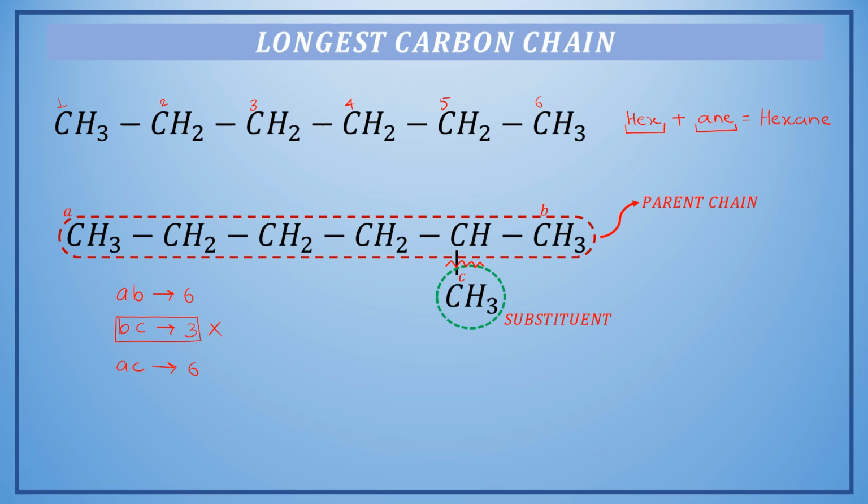And if we mark AC as the parent chain like this, then this particular group will be the substituent. So in both the cases the substituent is a methyl group, hence we can take either of the chains as a parent chain. Both AB and AC are same.